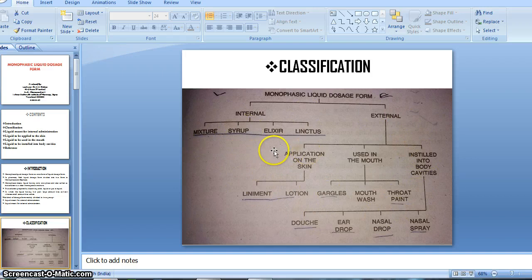We will discuss each and every example and every group of monophasic liquid dosage form in detail. So you just mug up this, or just remember this. This is an important classification. Many times it is asked in your exam.